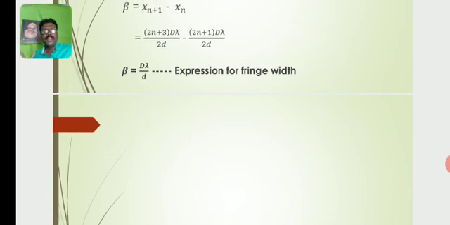Fringe width is directly proportional to the distance D between the double slits and the screen. Beta, the fringe width, is directly proportional to the wavelength of light used. Fringe width is inversely proportional to small d, the distance between the two sources S1 and S2.